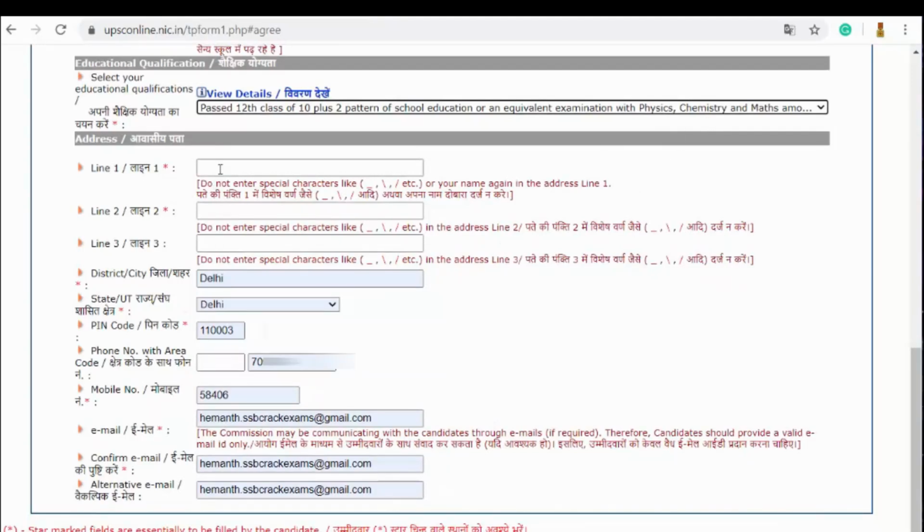Then comes the address details. I have to mention important address details, so I'm mentioning some sample address details here.